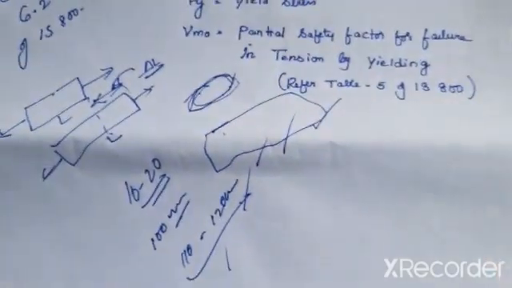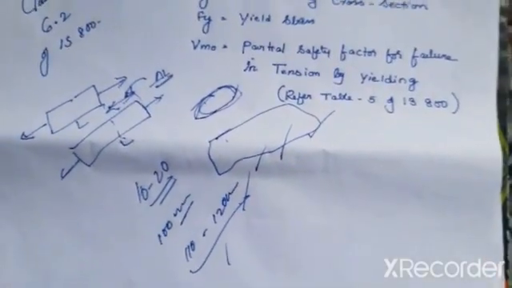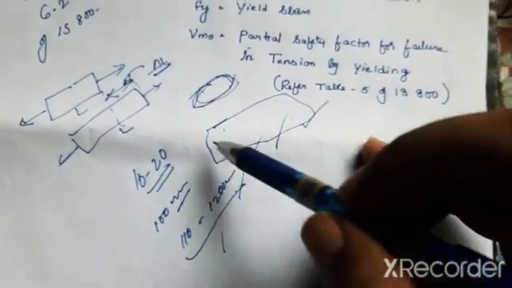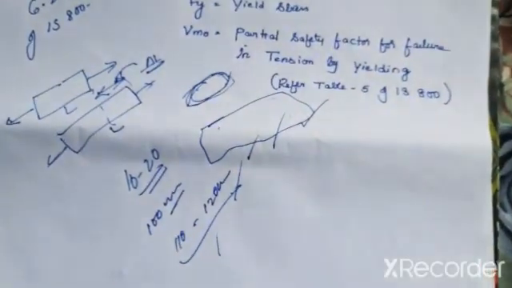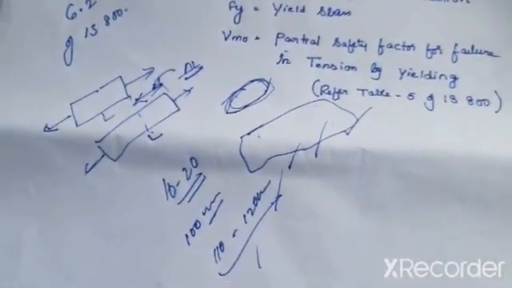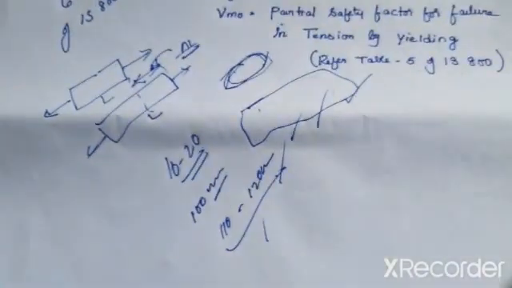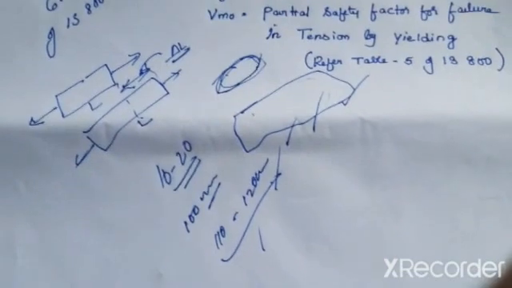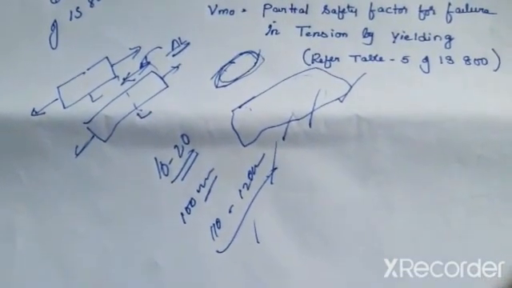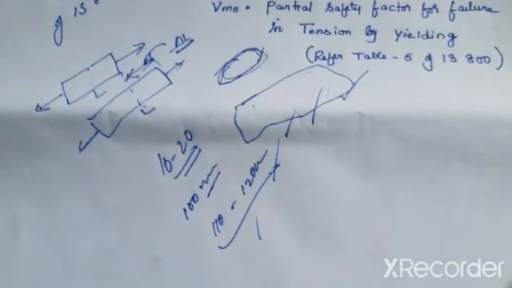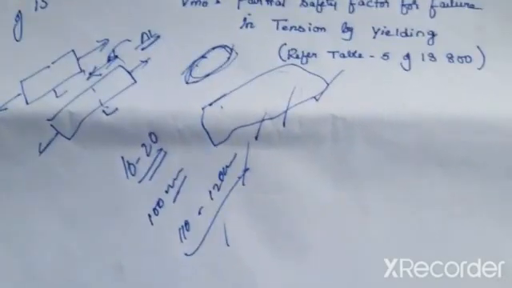But remember, yielding does not mean breaking of this member. Okay, this rubber band is intact, it is round, it is good, but it is not useful, it lost its usefulness. And at the same time, in steel structures also, a member that has yielded does not mean it has broken. It is still intact, but it has been elongated and it is not useful.